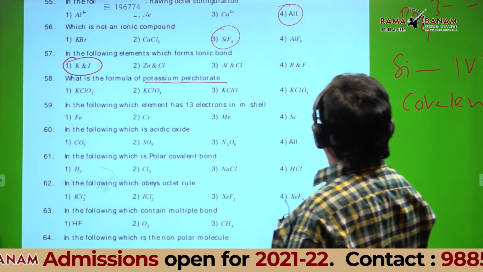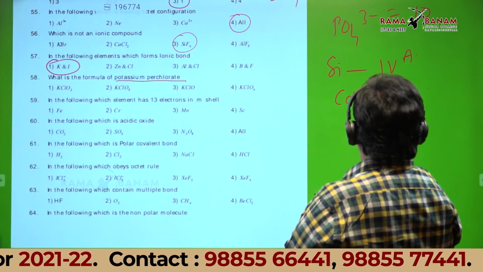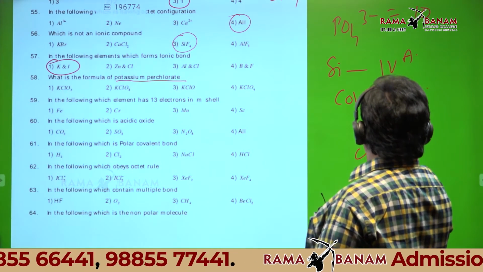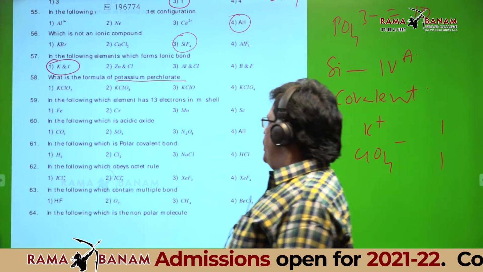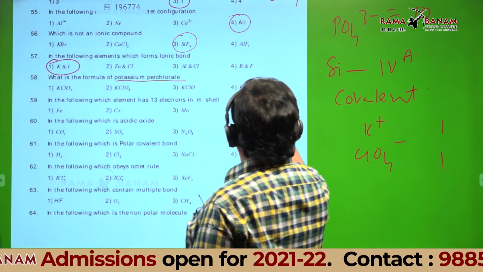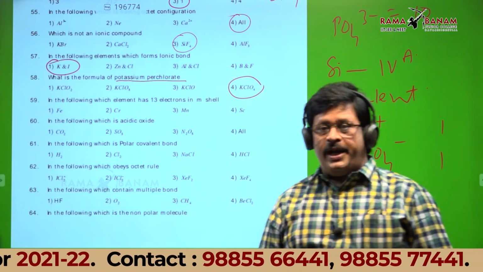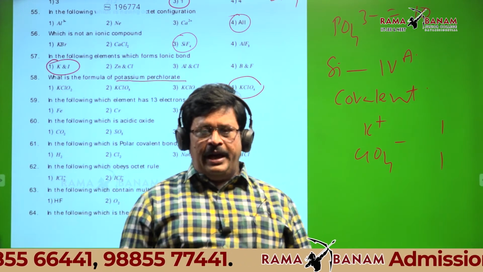Can anyone tell the formula of perchlorate ion? ClO4 minus. ClO4 minus, potassium ion is K plus, both are monovalent. Then what is the formula? KClO4 is right. Any doubt, student?